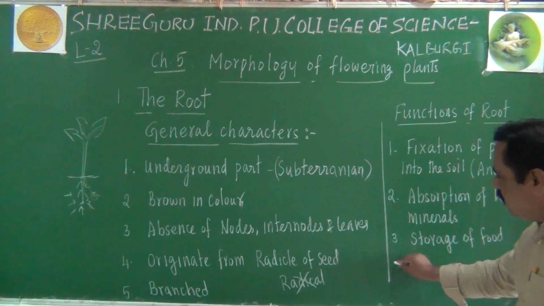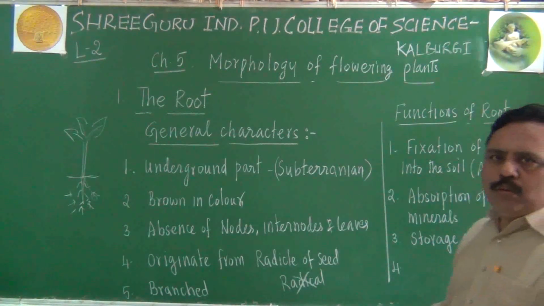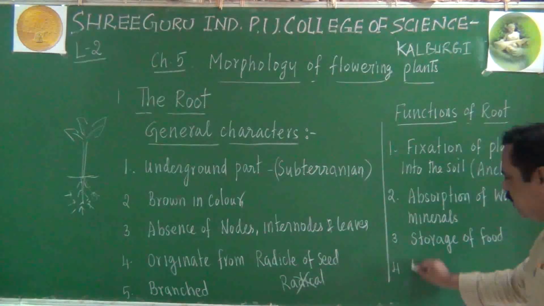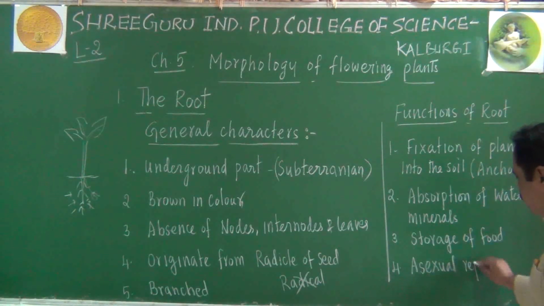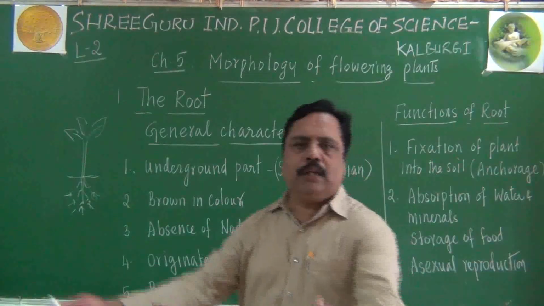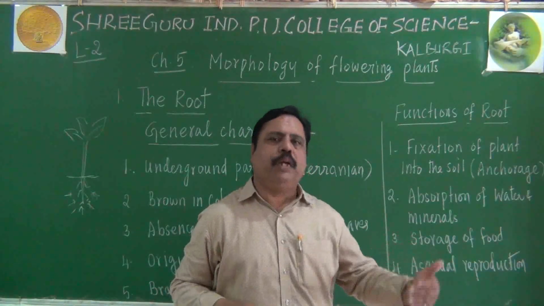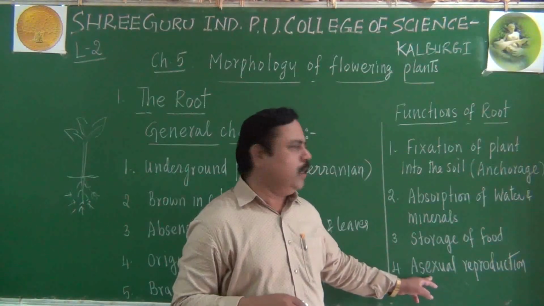And another important point we can remember is that some plants will use their root for reproduction purpose also. Asexual reproduction. Roots can be used for asexual reproduction, or otherwise vegetative propagation as we call it. So roots will undergo some modification. They will be involved in the production of new plants also. About them, detailed study we will see later.